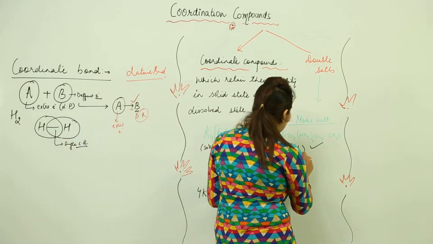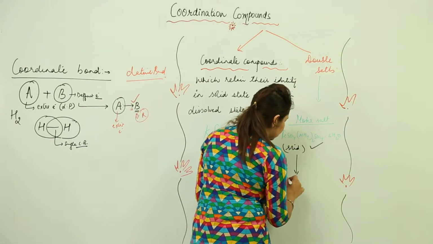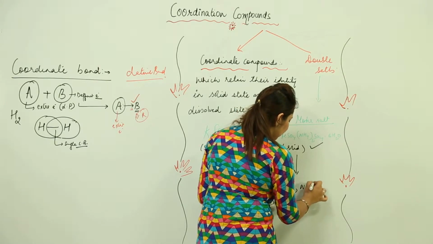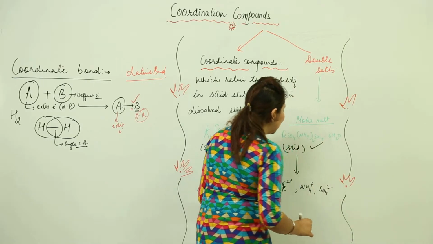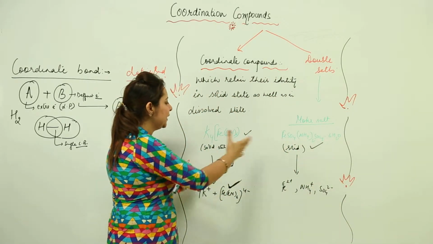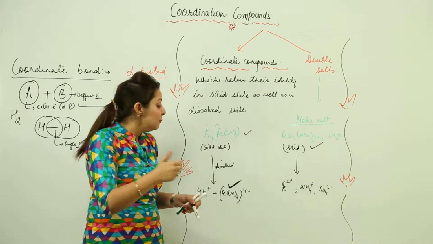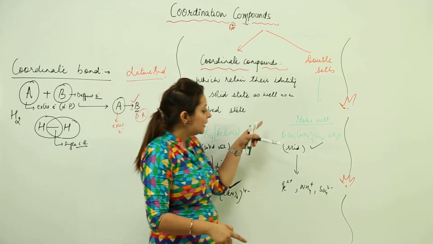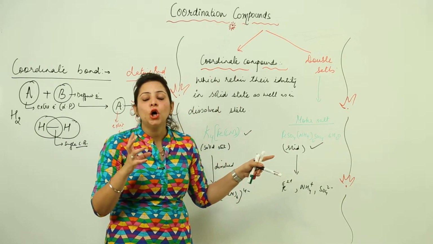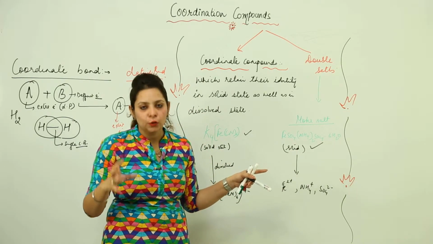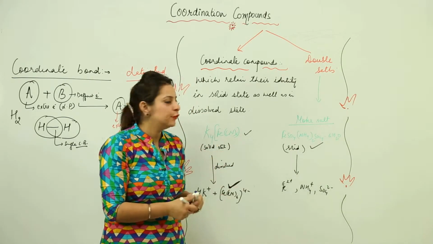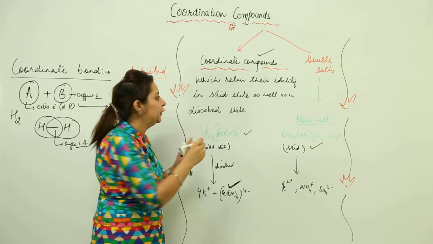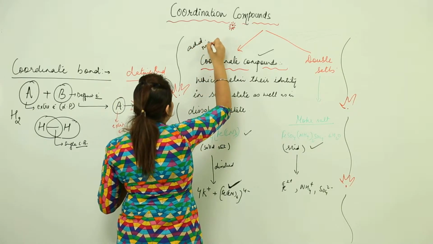But here, when we dissolve the Mohr salt in water, it gets separated and releases the ions: Fe2+, ammonium ions, sulfate ions. So that means they both can retain their identity in the solid state, but in the dissolved state the Mohr salt cannot retain its identity when it is in the aqueous state. So here comes a difference between them. Both are addition molecular compounds.